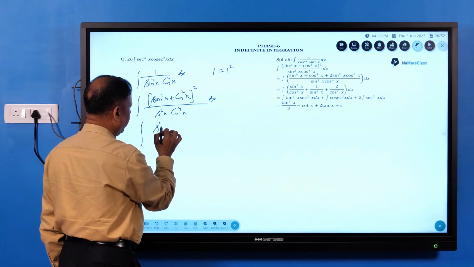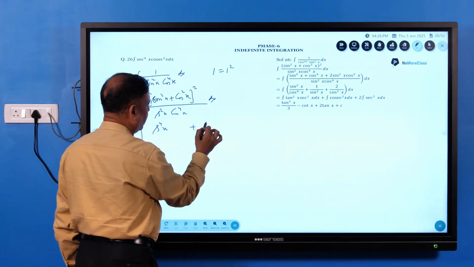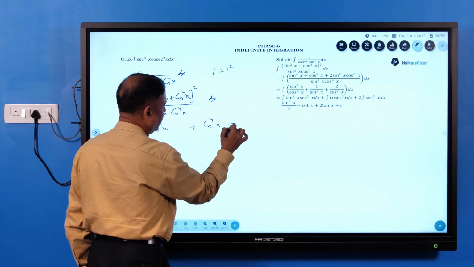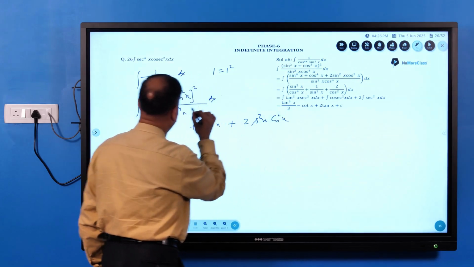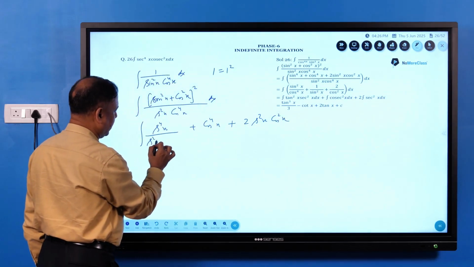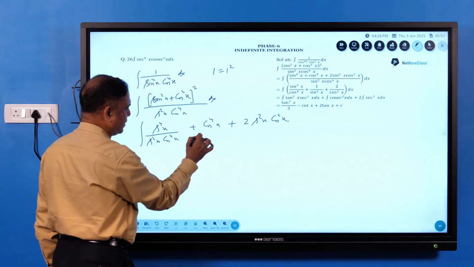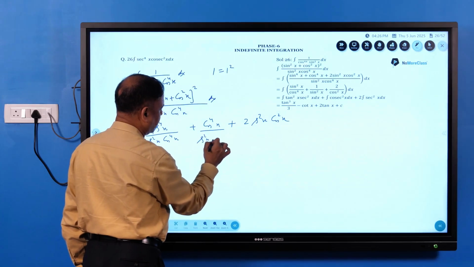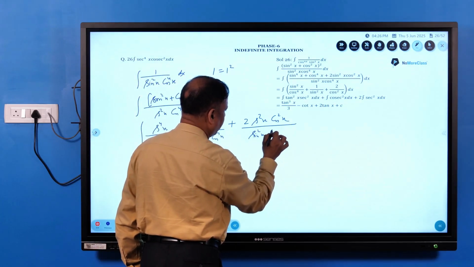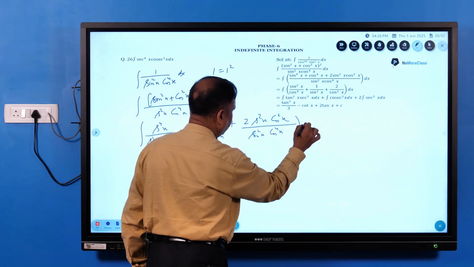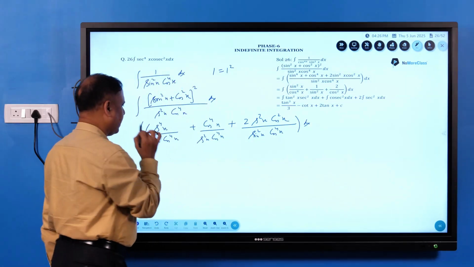Expanding, sin⁴x plus cos⁴x plus 2 sin²x cos²x, divided by sin²x cos⁴x, dx.